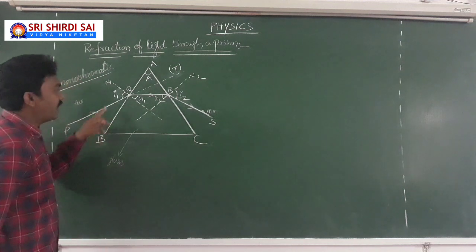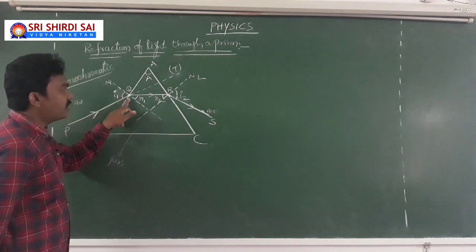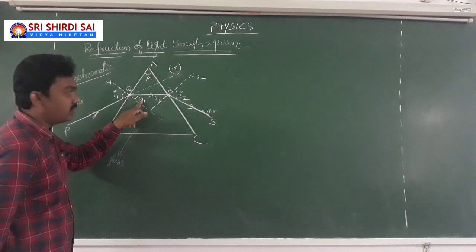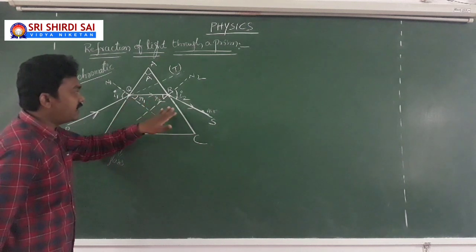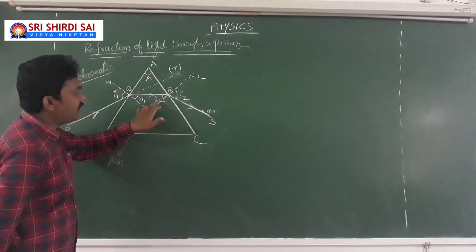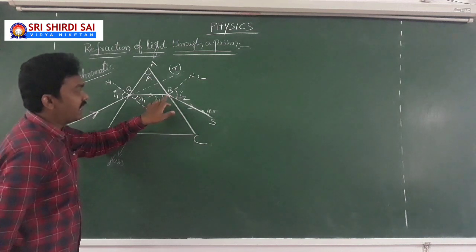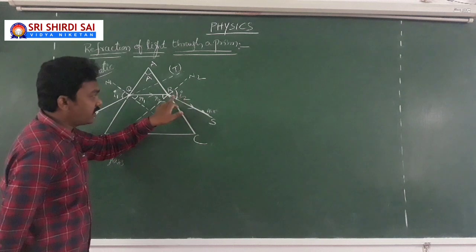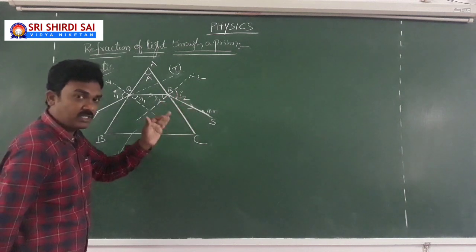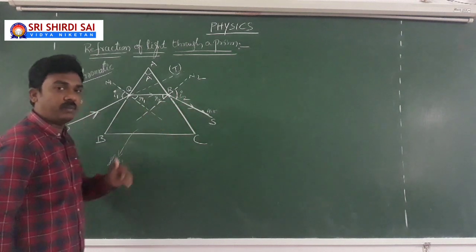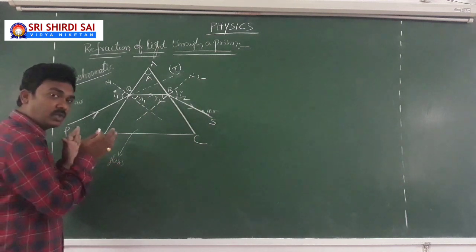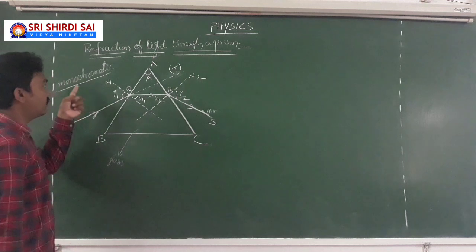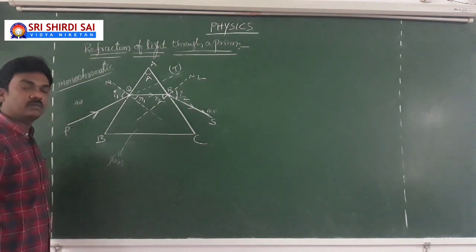So the point is, I1 is the angle of incidence at AB and R1 is the angle of refraction. The refracted light ray QR within the prism will be incident on AC at an angle of incidence R2, and the angle of emergence is I2. I2 can be treated as the angle of emergence, at what angle my light ray is coming out of the prism. So this is how your light will get refracted through a prism. Remember, your incident light is monochromatic light.